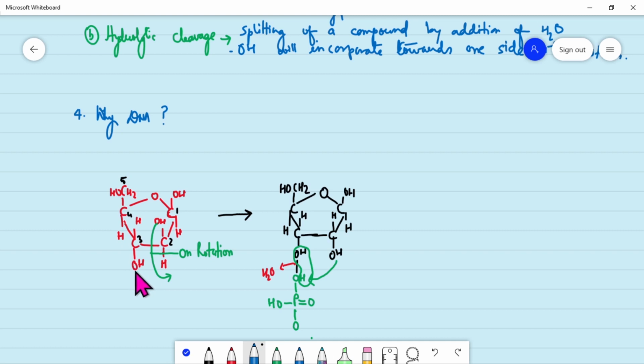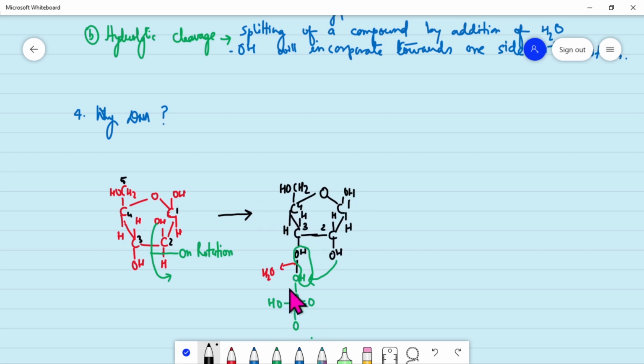See here, as I have shown, OH has come out and joined with the oxygen of P. The phosphate group remains attached to carbon number 3.